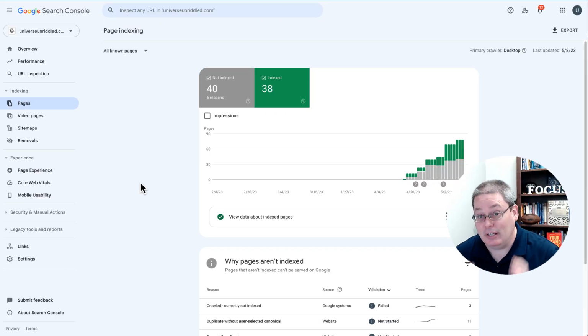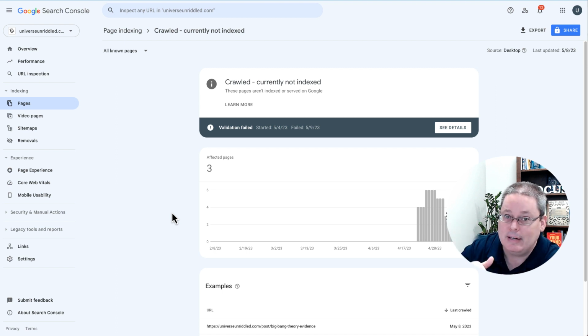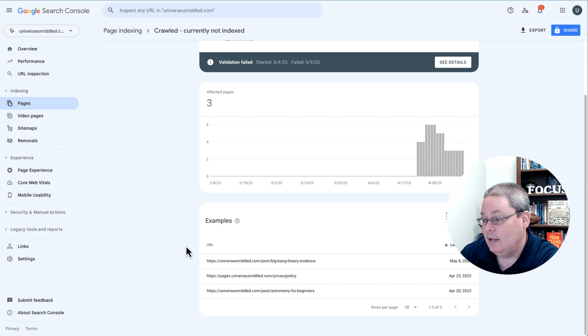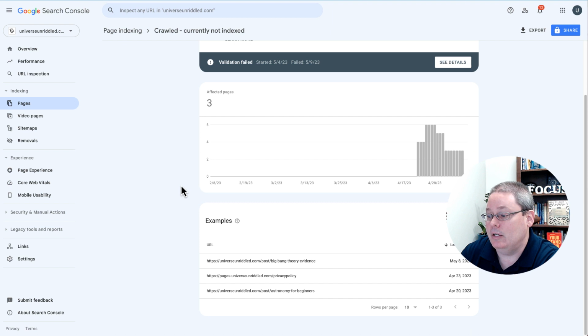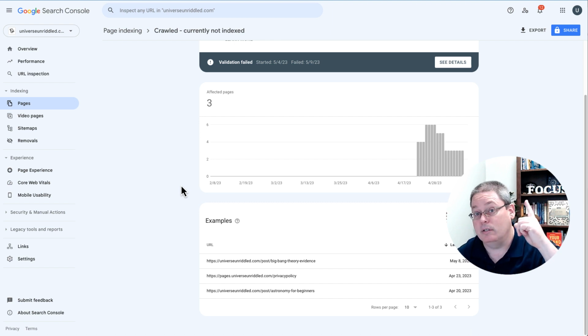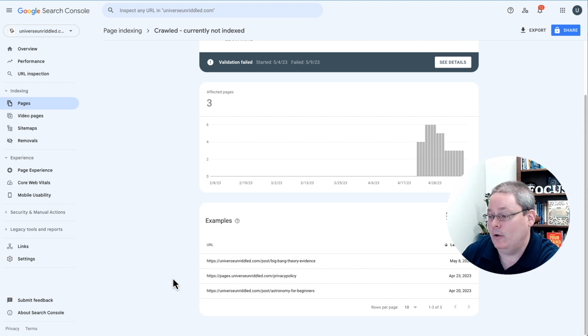And that stuff we're doing has successfully gotten us 38 pages indexed. If you remember, if you go back to one of the updates, I'll leave the link in the description to the exact update where I reference this, so we can go back and look at it. You can see that these are crawled, not currently indexed. Check out that video, I'll leave it up here in the cards as well, the video where I talked about this error specifically. And you'll see here that this post is actually indexed, but it says it was last crawled April 20th, which is incorrect. I covered that in the video in the cards.